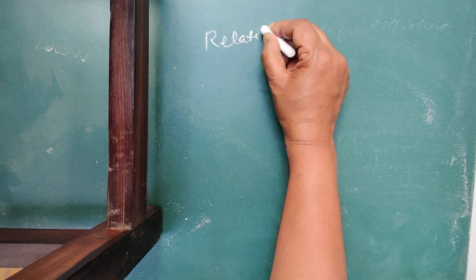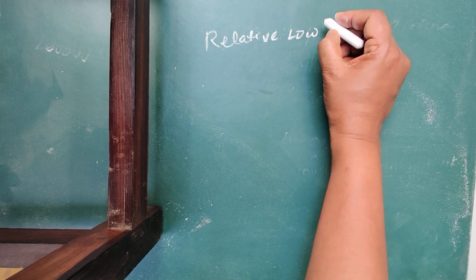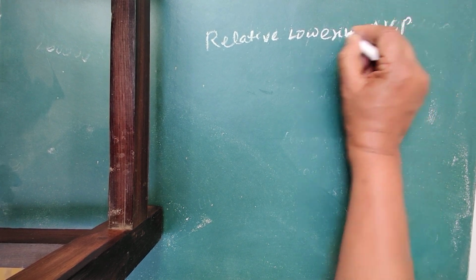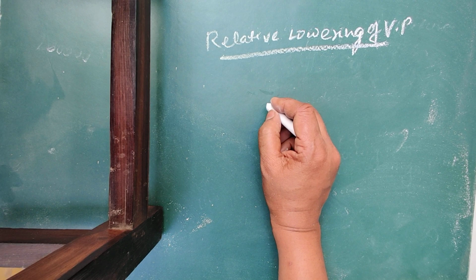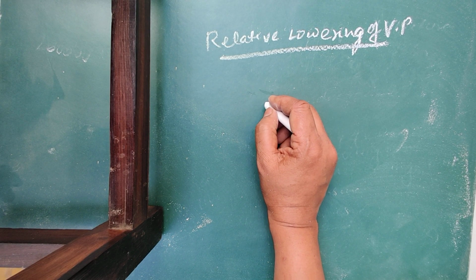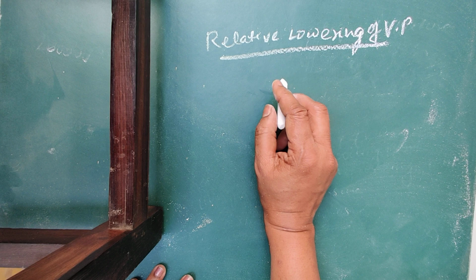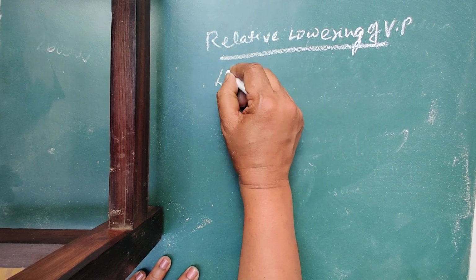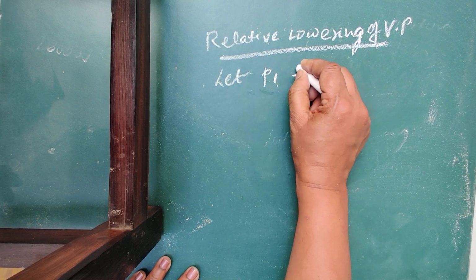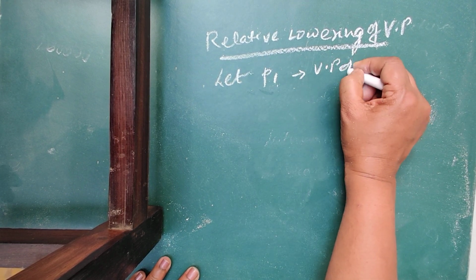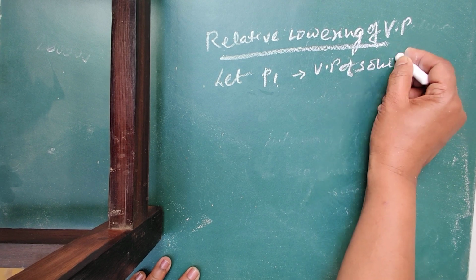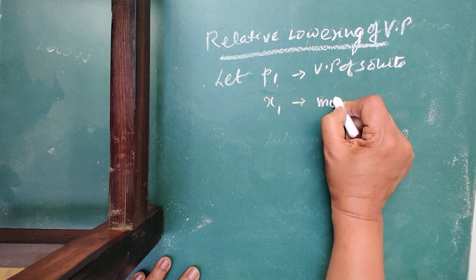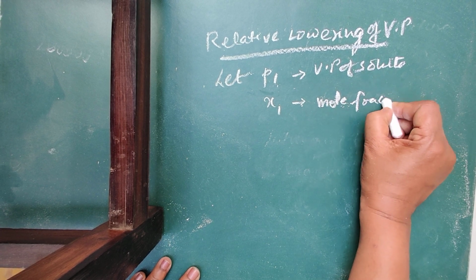Relative lowering of vapor pressure. When a non-volatile solute is added to the solvent, the vapor pressure of the solvent decreases. You see, let P1 be the vapor pressure of solvent, X1 be the mole fraction of solvent,